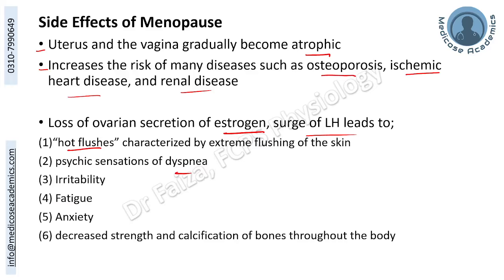These will be reported by a perimenopausal female. To counteract these effects, if these are hampering the quality of life of the female, sometimes estrogen analogs are also prescribed if needed.